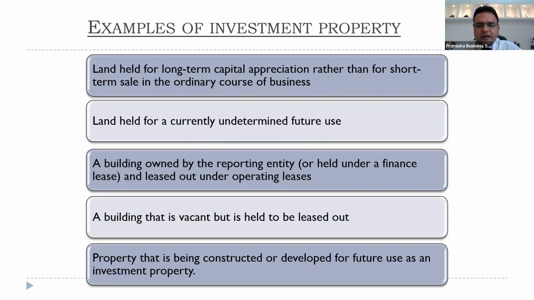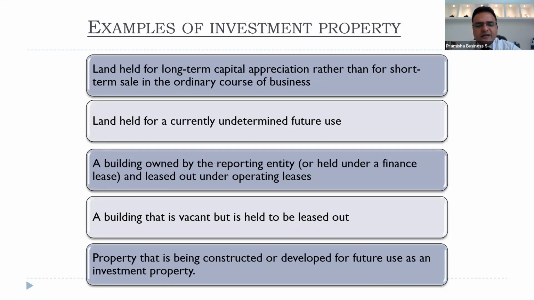A building owned by the reporting entity or held under a finance lease and leased out under operating leases. What does this mean? They're holding it through a finance lease, which means they're owners of that property, but they're renting it out to others. Their primary business is not renting, but still they have rented out their property on operating lease to someone. It can still be classified as an investment property because that's your main motive. A building that is vacant but is held to be leased out: your primary business is not leasing, but you're holding a property which is vacant, and you plan to lease it out. It will be considered as an investment property.